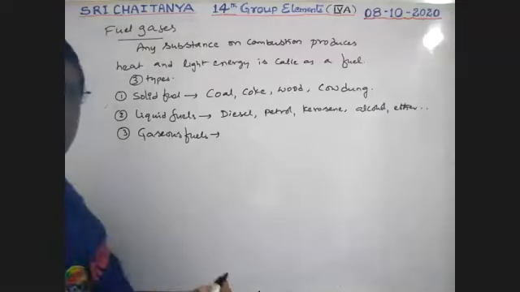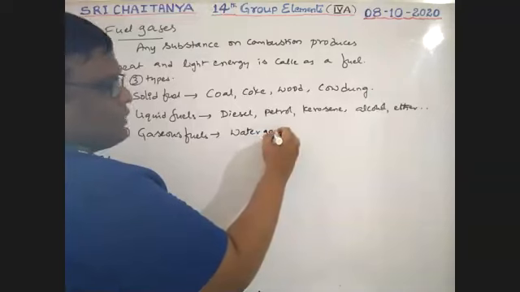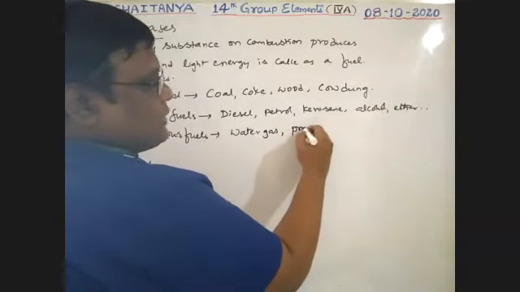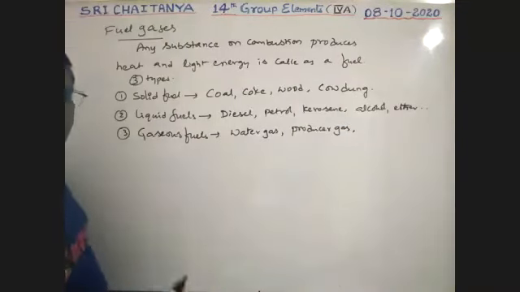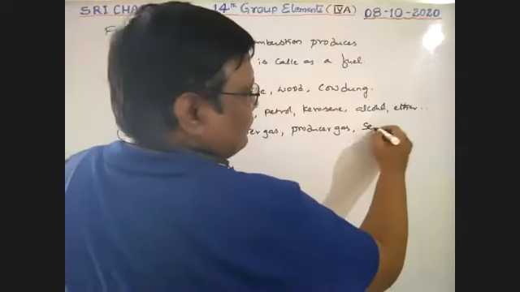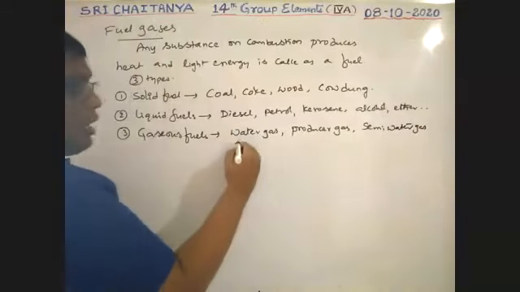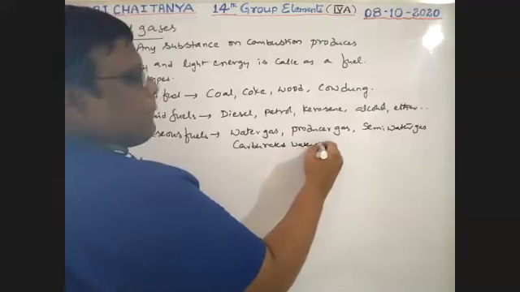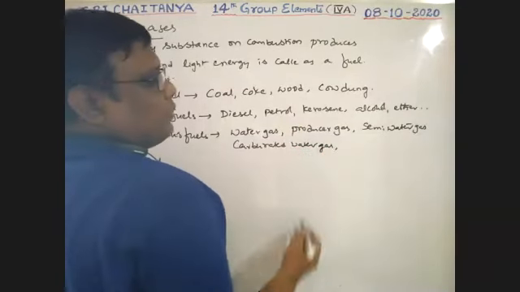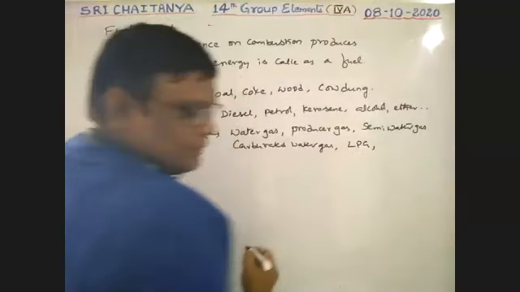What are these? Nothing but water gas. Yesterday we covered it, water gas. Now also producer gas. Water gas, producer gas. Next, that is semi-water gas, carbureted water gas.